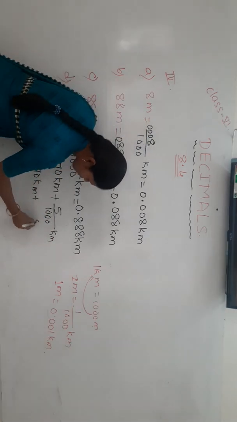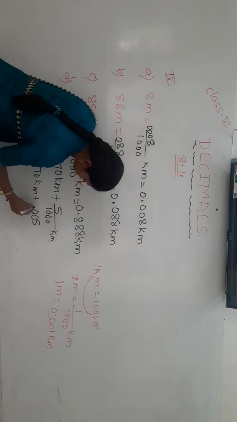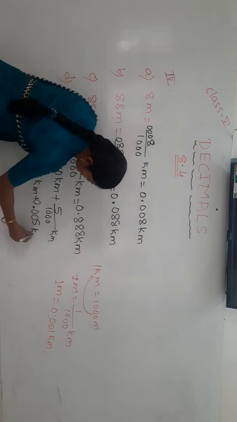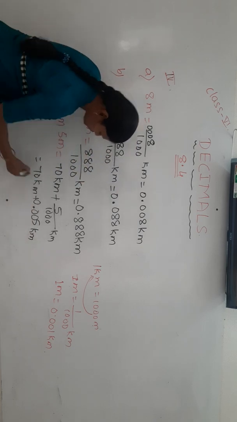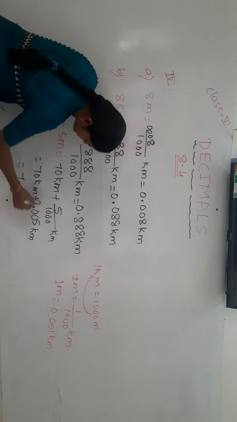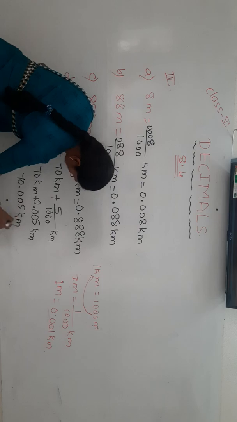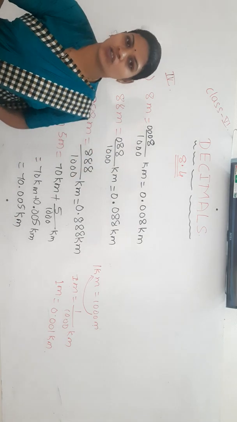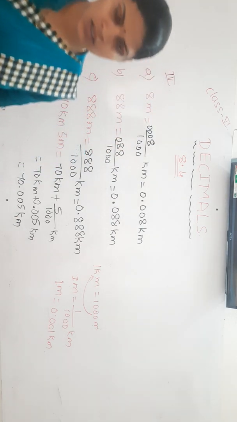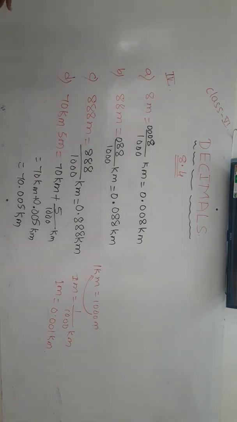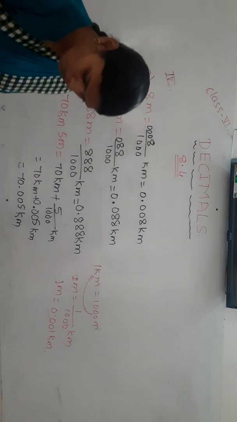How? 1, 2, 3. After 3 digits we give the decimal point, that is 0.005 kilometer. Now 70 plus 0.005, 70.005 kilometer it is.